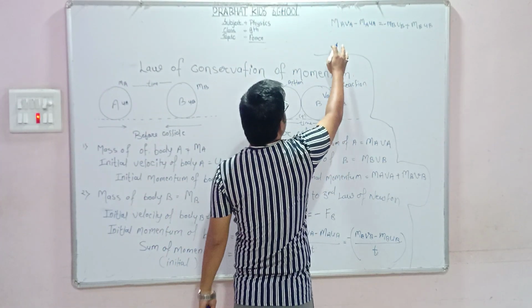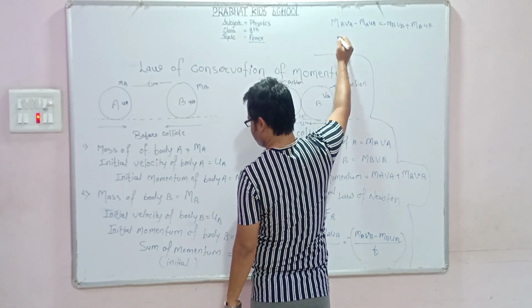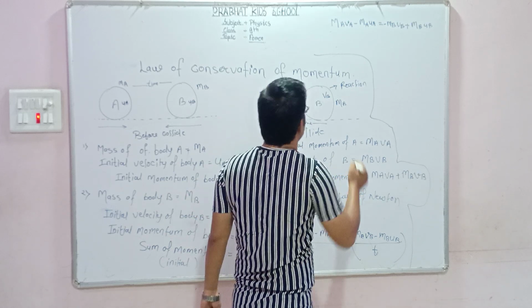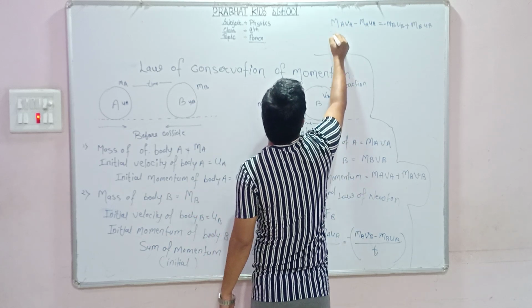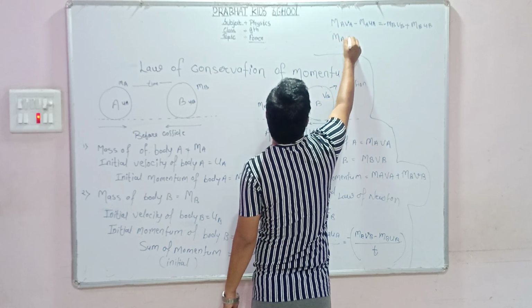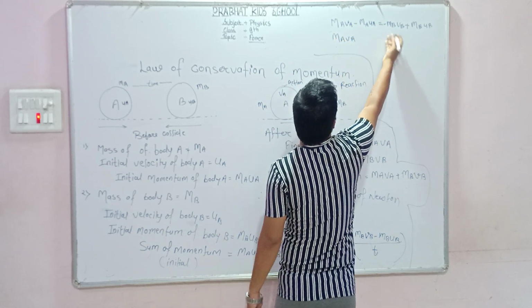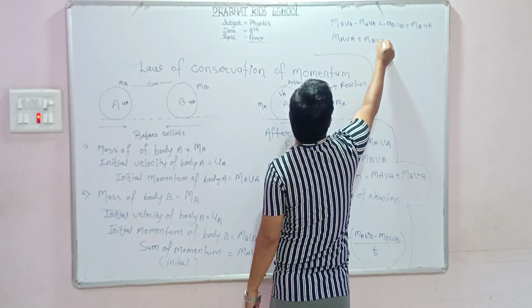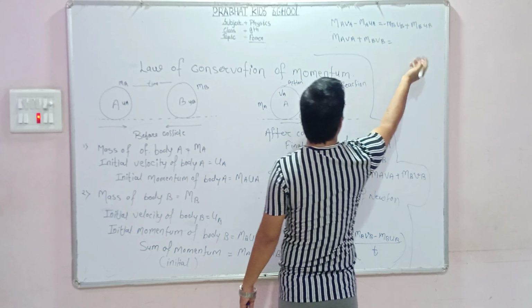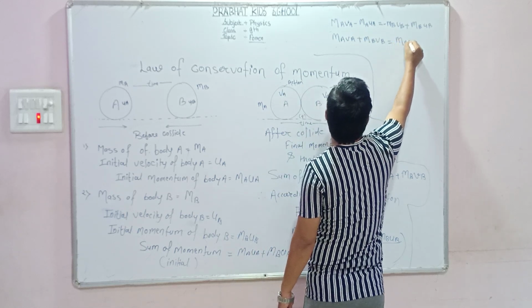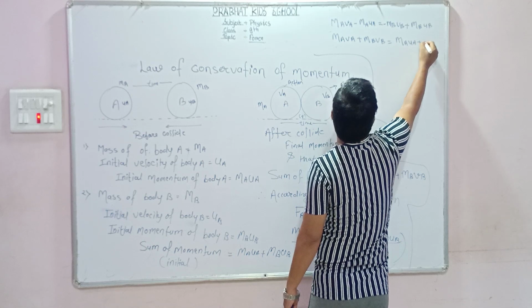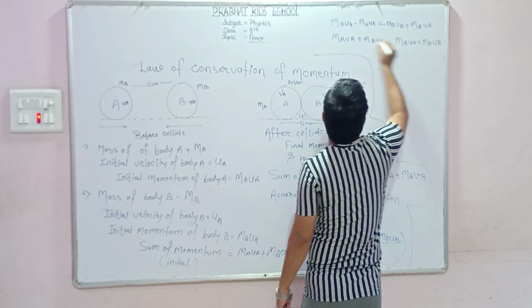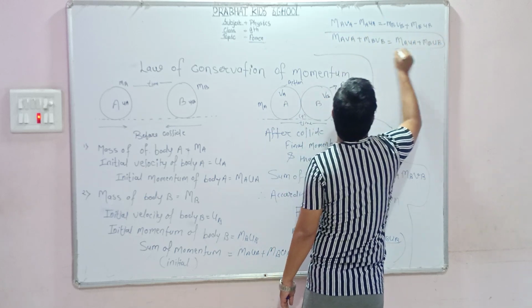So MAVA plus MBVB, and here MAUA plus MBUB. This is the law of conservation of momentum.